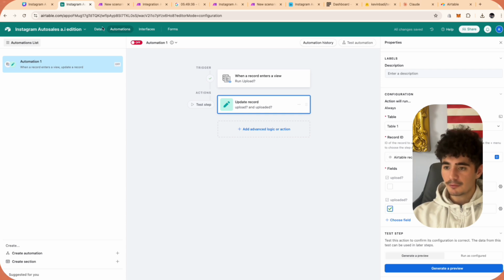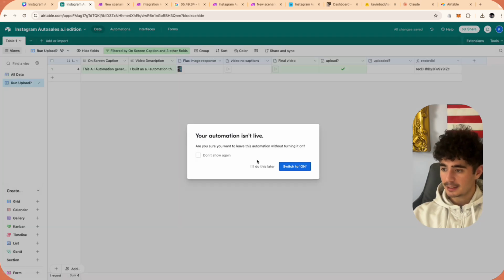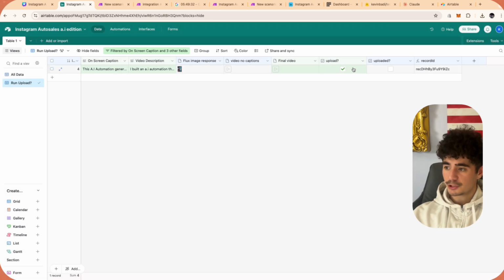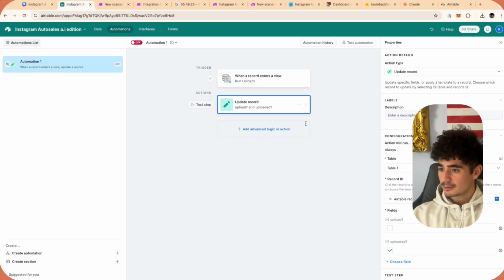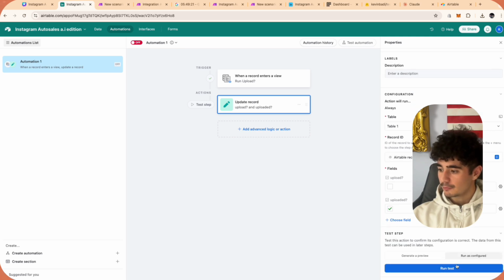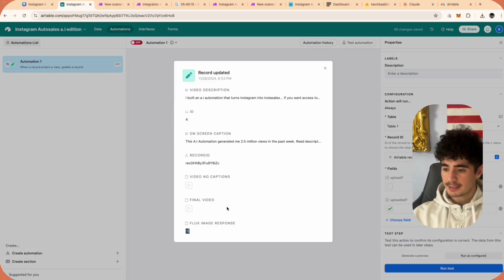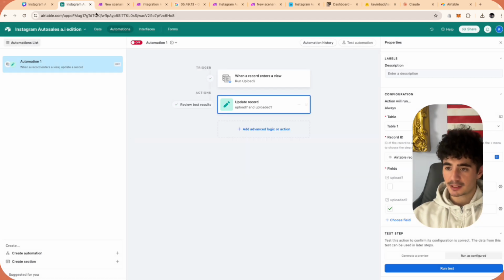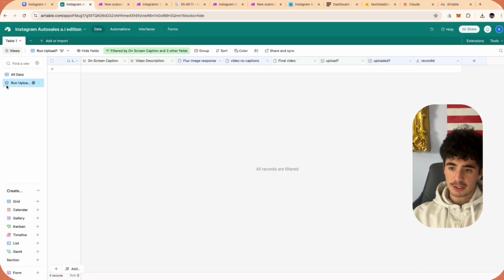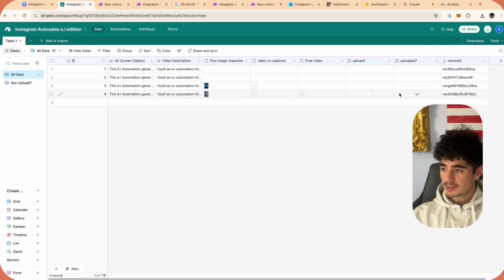And so if we go back into our data here, we'll see that this is checked and this is unchecked. But when the automation runs, this will be unchecked and this will be checked. So we're going to go back to that automations page, and we're going to run this test to see if that happens. That test finalized and it switched out the checks. So if we go to data, we see that it's not in the run upload field anymore, and it's back in the all data field where it has shown us that the video has been uploaded. So that's perfect. We can now reverse that because we're testing.